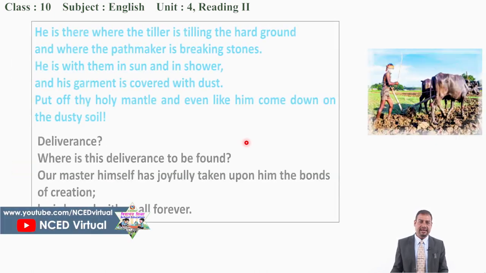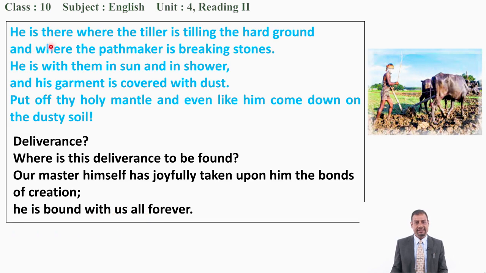Now, second stanza, see, he is there where the tiller is tilling the hard ground, and where the pathmaker is breaking stones. He is with them in sun and in shower, and his garment is covered with dust. Put off thy holy mantle, and even like him come down on the dusty swell. Okay, so once again read it.